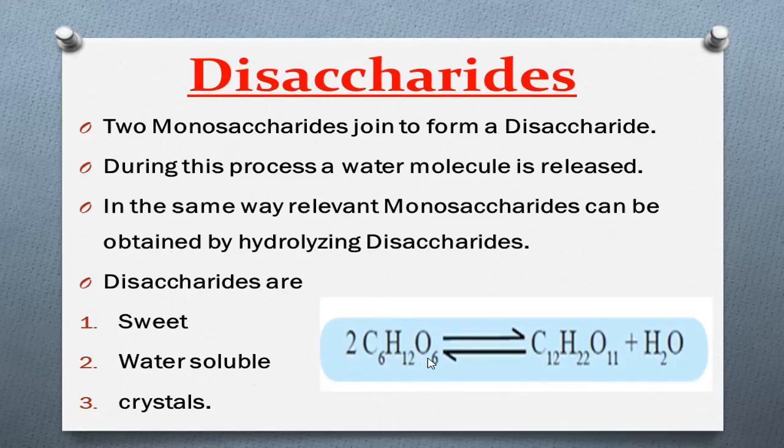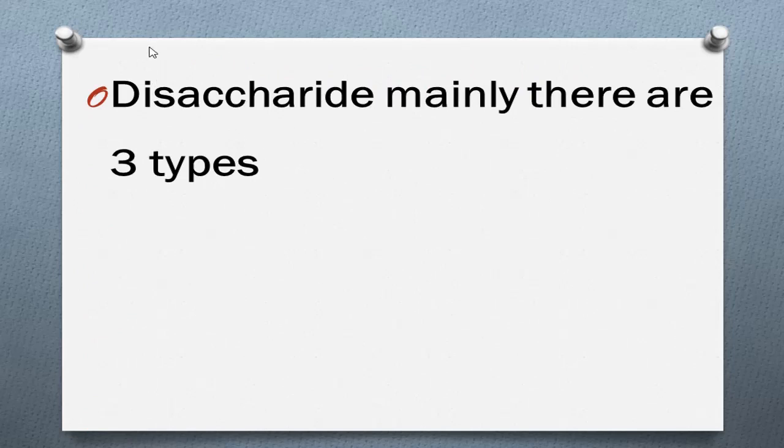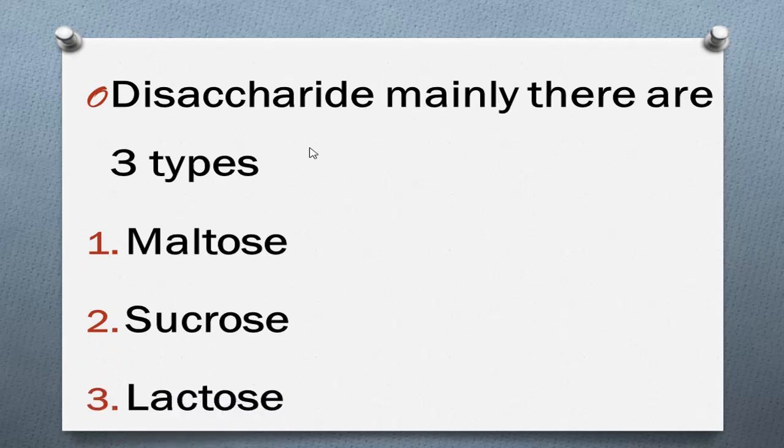Glucose is C6H12O6. Two monosaccharides combine to form the disaccharide. The common formula of the disaccharide is C12H22O11. A water molecule is also produced when the two monosaccharides combine. Then we will learn about the next point. There are mainly three types of disaccharide. What are they? Maltose, sucrose and lactose are the three types of disaccharide.